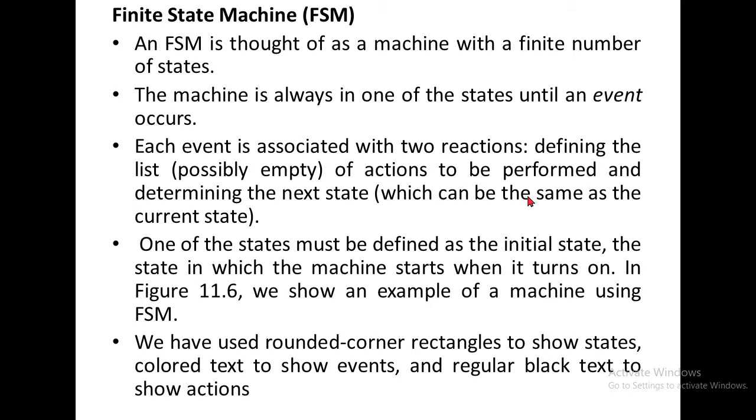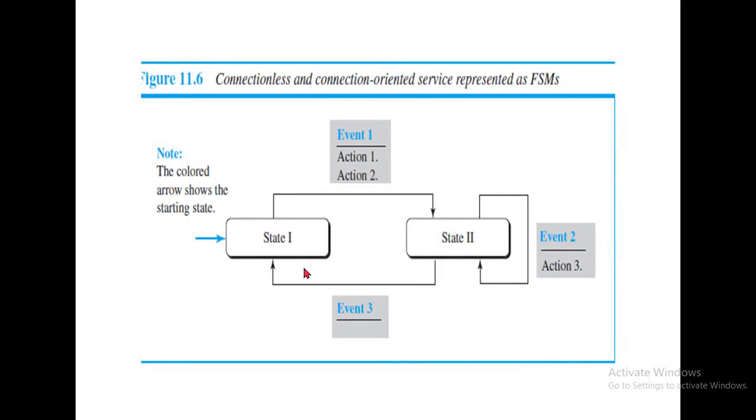It's like a blueprint. The finite state machine is an understanding machine for the common user, and an FSM is thought of as a machine with a finite number of states. The machine is always in one of the states until an event occurs. The machine is always in a ready state or some dead state until we push some event. You will see the diagram. For example, this is an example diagram of a finite state machine. State 1 is the ready state.